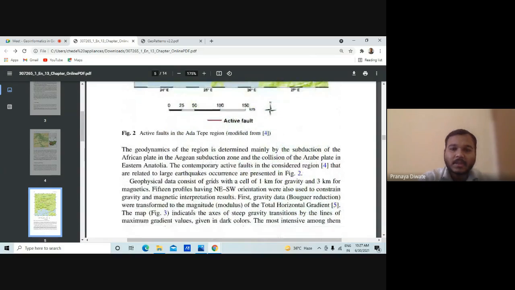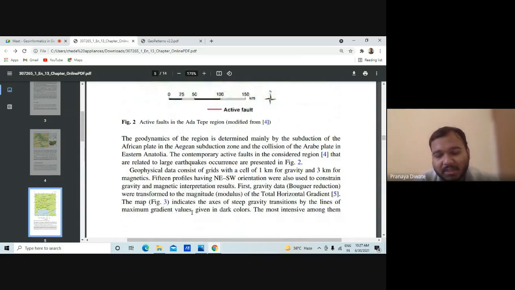The geodynamics of the region is determined mainly by the subduction of the African plate, and this is a typical geomorphology of that area. So if you are working in a Himalayan domain, you should know exactly what the geomorphology of that region is.